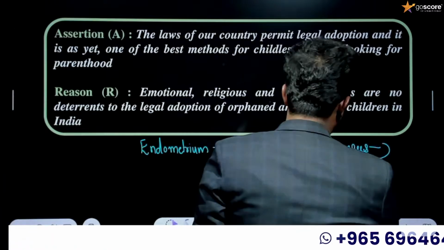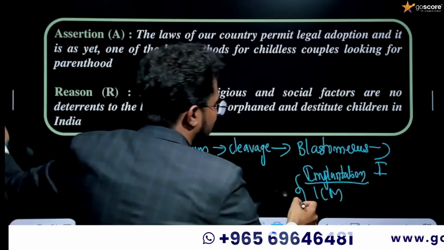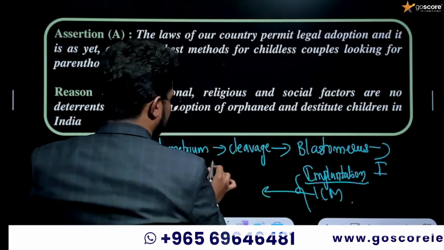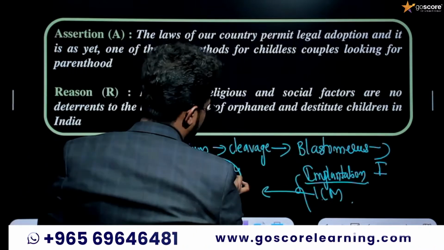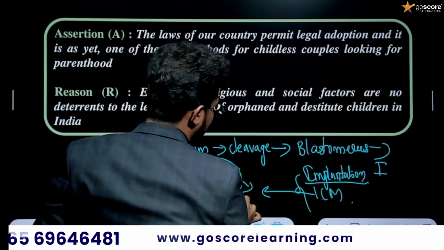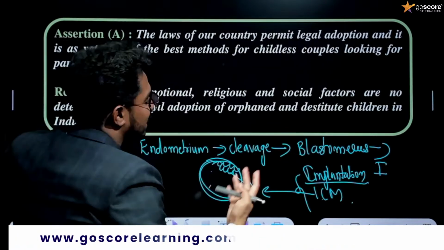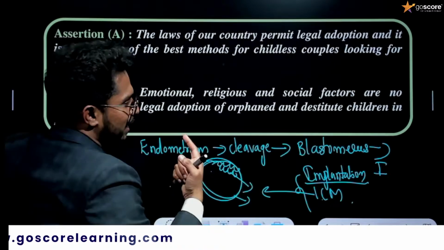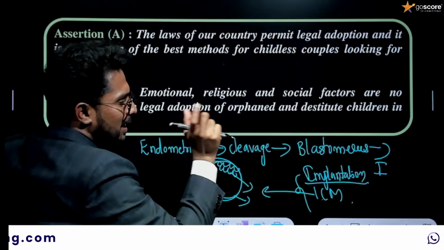Implantation is exactly the implantation of embryo or blastocyst. The ICM is the inner cell mass, because the blastocyst has an inner cell mass as well as a trophoblast. That is what goes for implantation, and exactly the trophoblast is implanted, or the blastocyst becomes implanted.